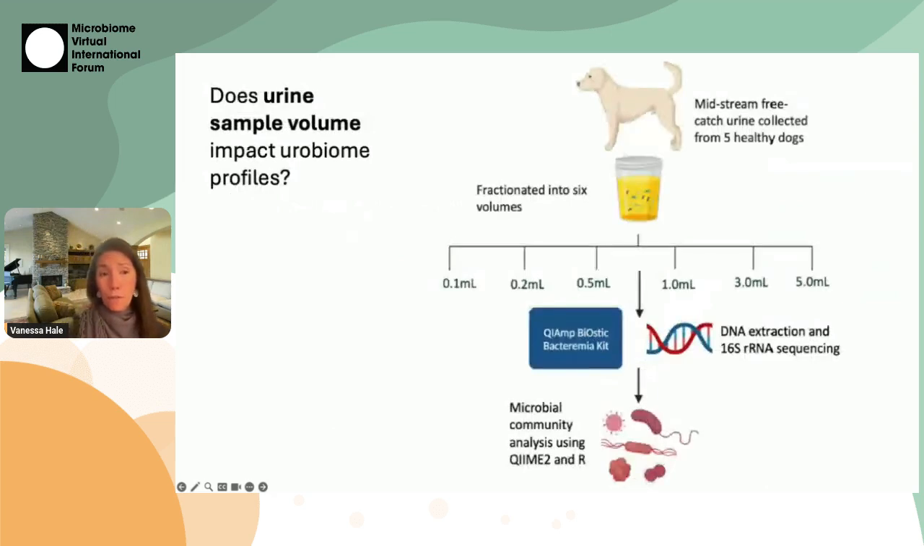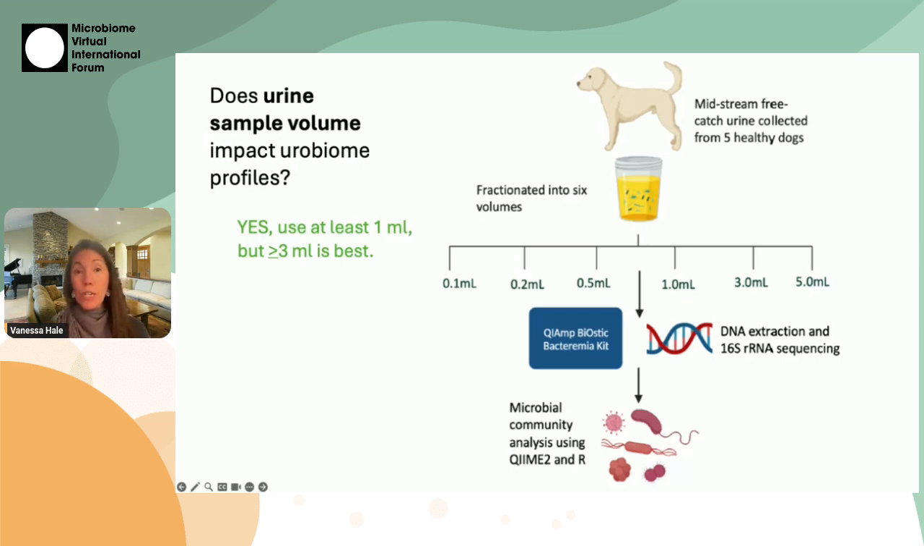And so the first question we wanted to ask was, does urine sample volume impact urobiome profiles? This is because as we looked at the literature, studies reported using anywhere between 0.5 mils of urine and 50 mils of urine, which is a huge difference. So we were trying to figure out how much urine should we be using for a good and reproducible study of the urobiome.